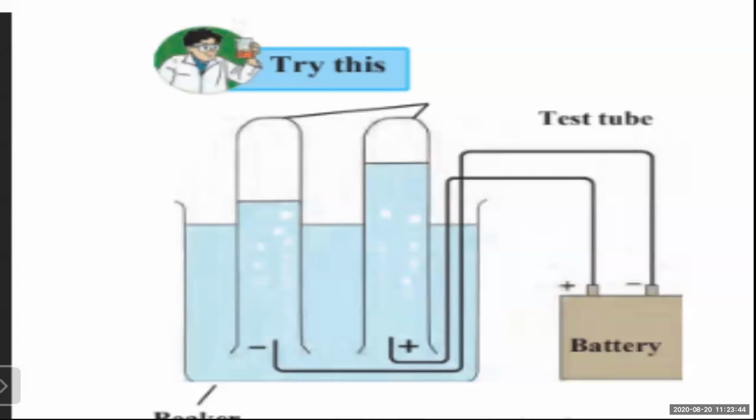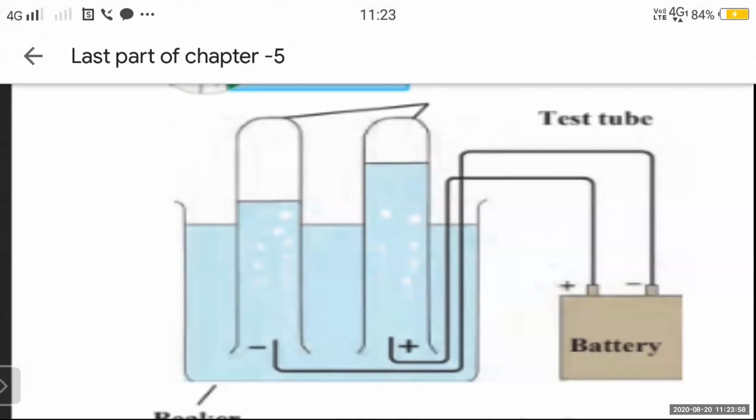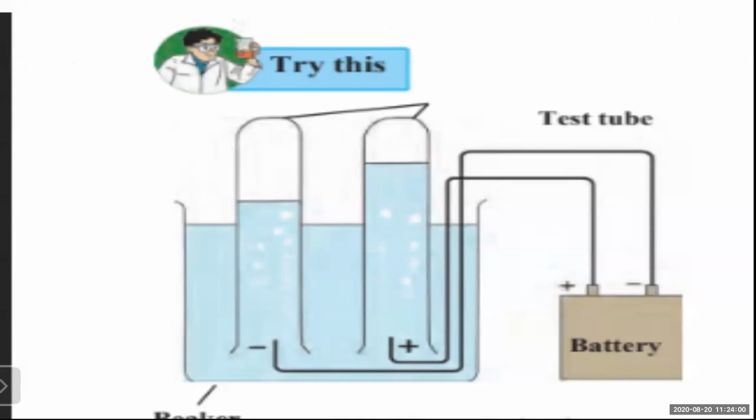Definitely a reaction will take place here. The question that arises is, can we see gas bubbles forming near the electrodes? Yes, we can see the bubbles over there. Why are there bubbles? Because there are gases. So are these gases heavier or lighter than air?